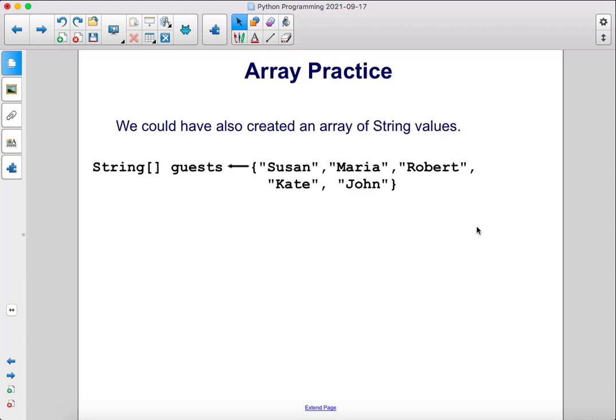We could have also created an array of string values. So the data type is string, then we have square brackets, the name of the array, our arrow, curly braces, and then our data separated by commas. So the data in this case are strings. So inside quotes we have some names, Susan, Maria, Robert, Kate, and John.